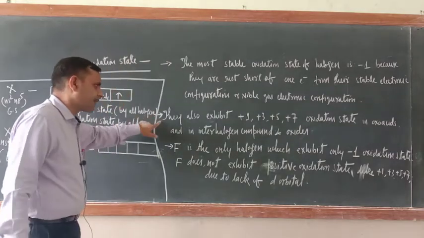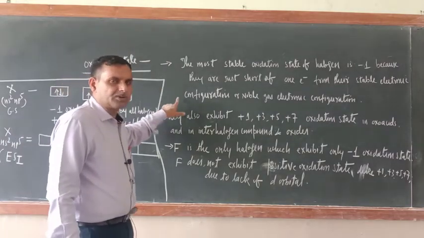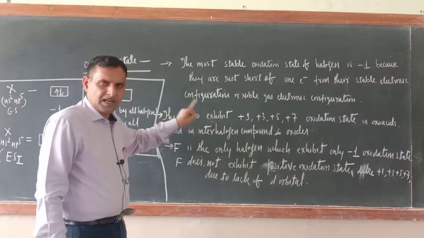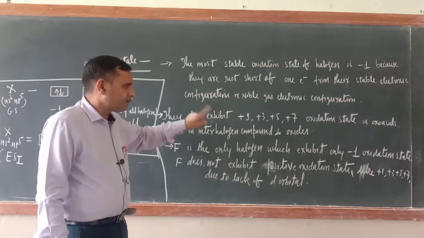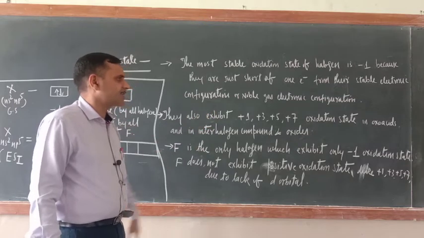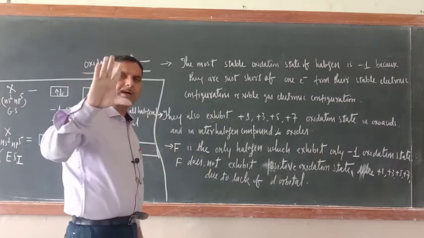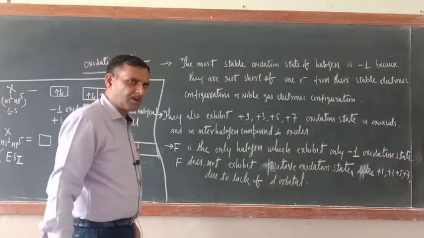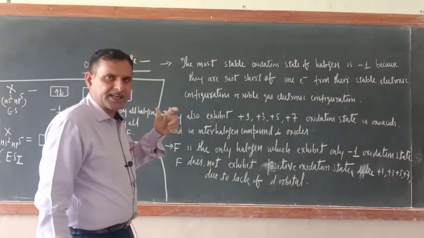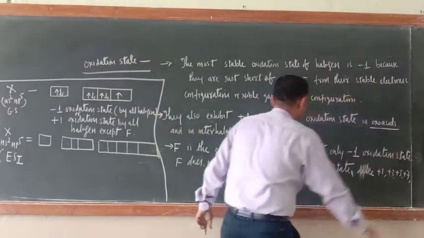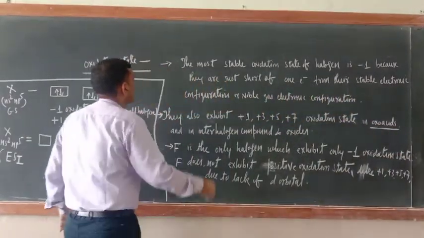Now just see second point. In addition to the -1 oxidation state, they exhibit +1, +3, +5, +7 oxidation state. Where they are exhibiting? Most of the cases they will exhibit -1 only, but there are certain category of compounds like oxo acids. I will tell you what are the oxo acids.